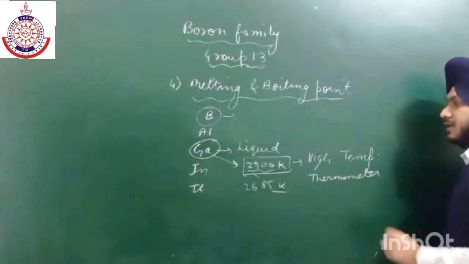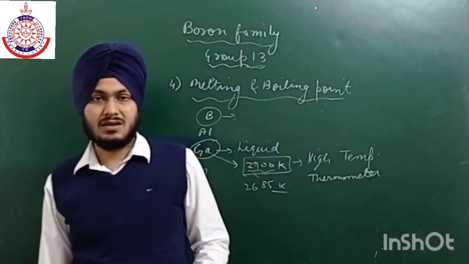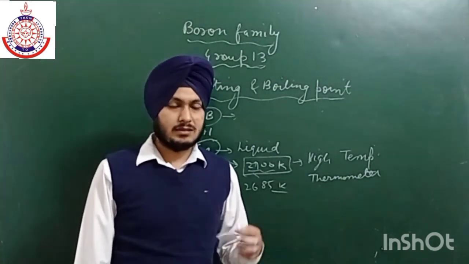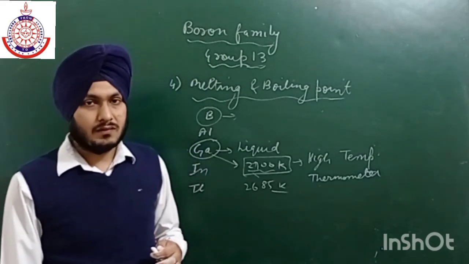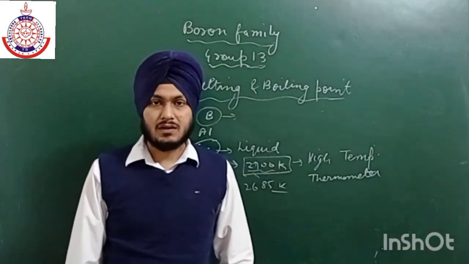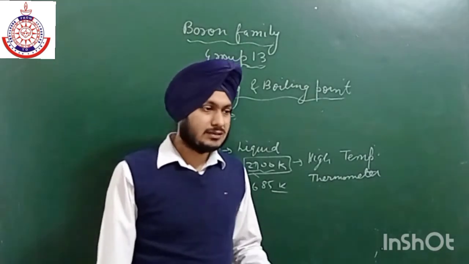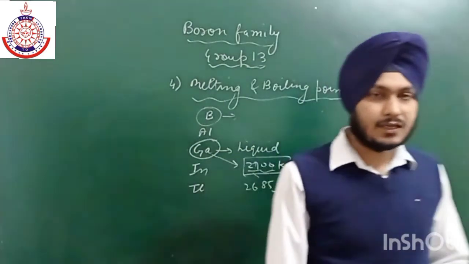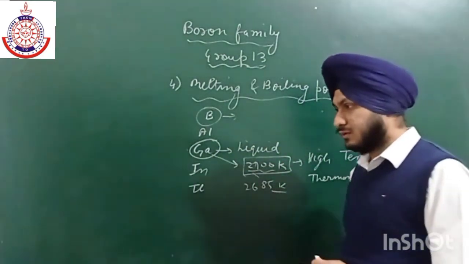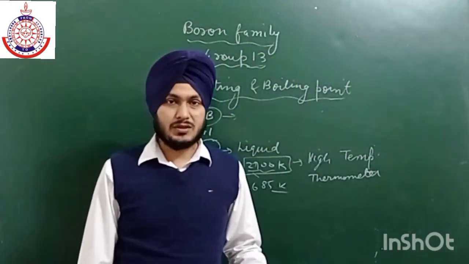So gallium is used where we want to measure high temperatures, near about 2500 Kelvin. It is used in those apparatuses because there are some organic reactions which take place at very high temperature, and we have to keep that temperature stable.